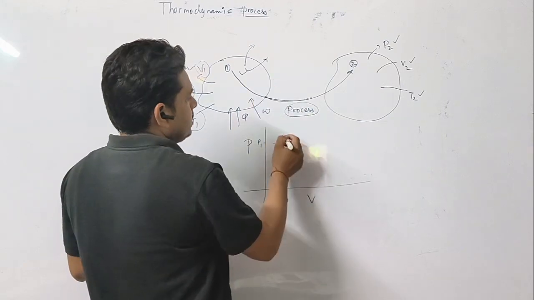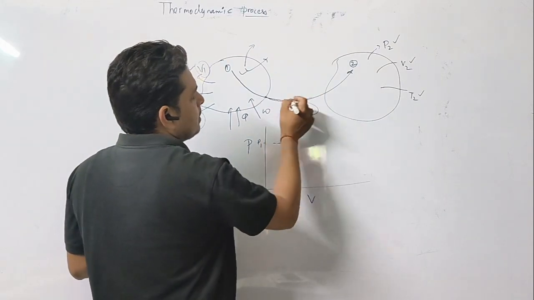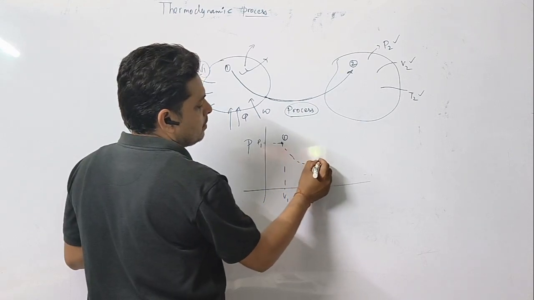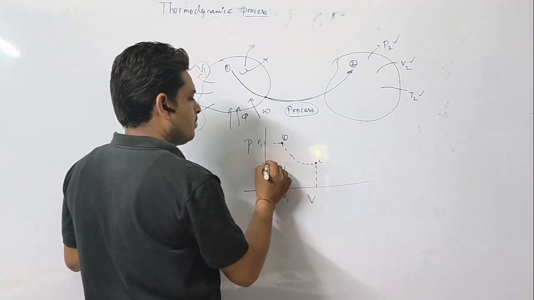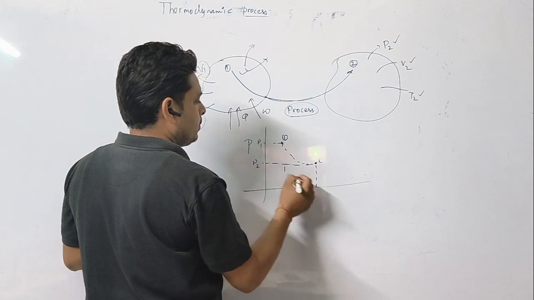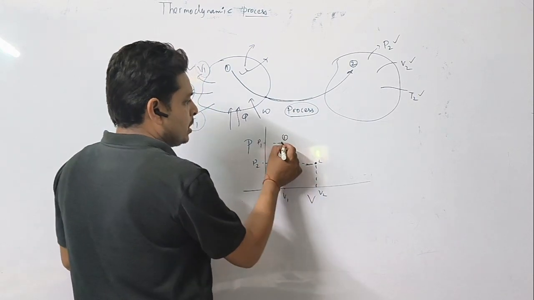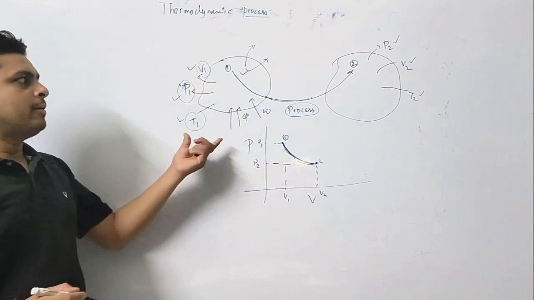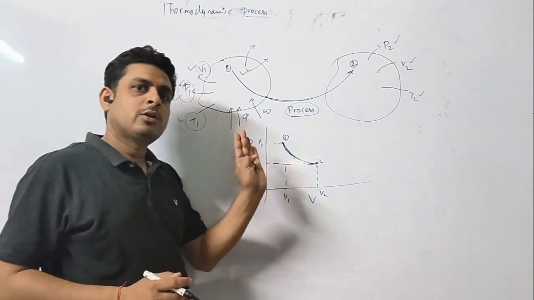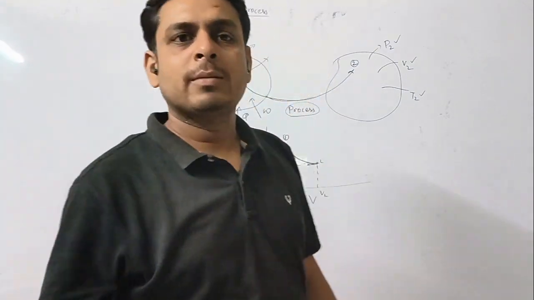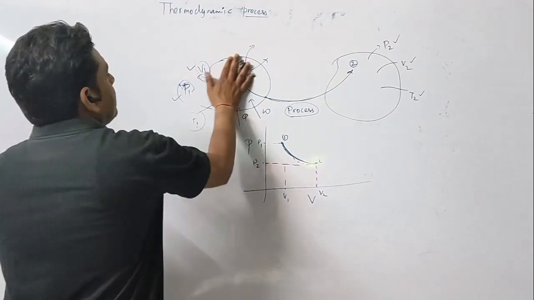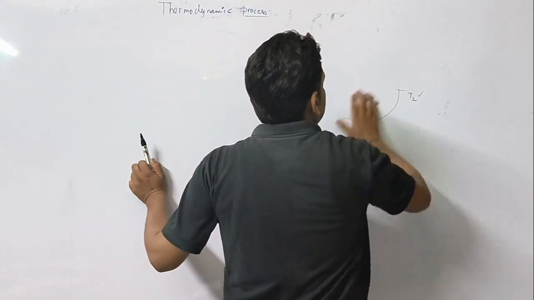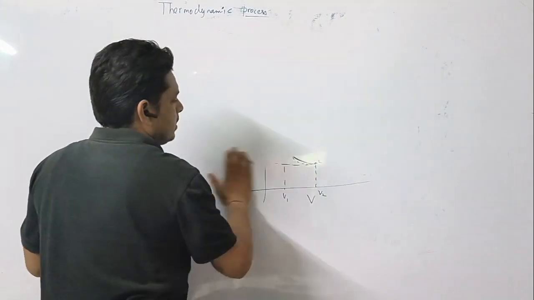After the process, this system comes to state 2, where there will be a pressure P2 and a volume V2. So this is known as a process. Now I will teach you the subcategories of this process: how many types of process there are, and how you will be able to find out the work done.